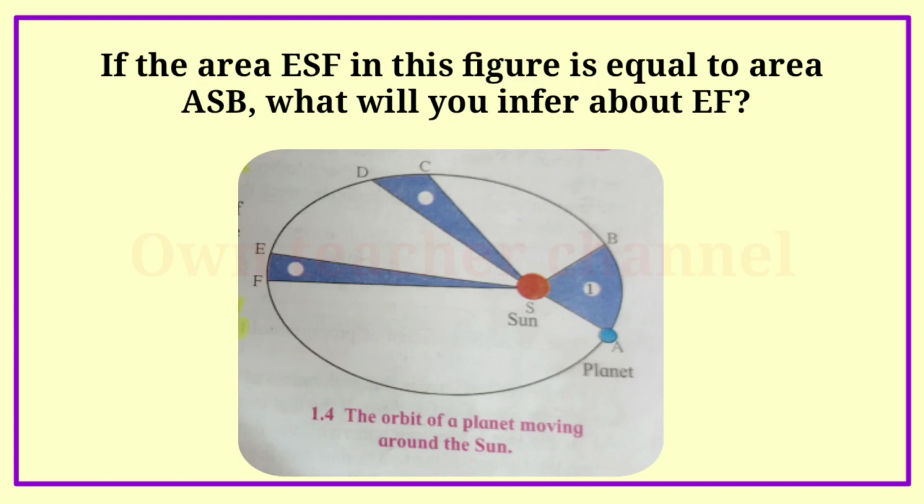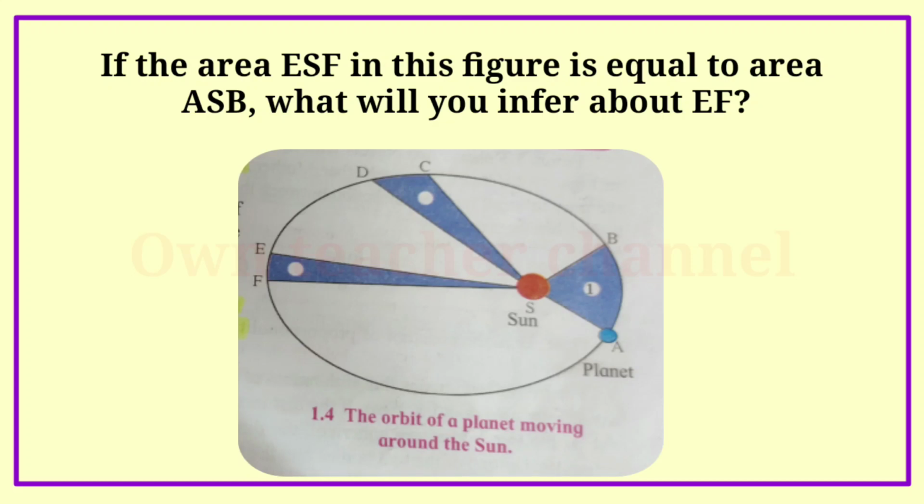If the area ESF in this figure is equal to area ASB, what will you infer about EF? According to Kepler's second law, if area ESF and area ASB are the same, then AB and EF are distances covered by the planet in the same time.